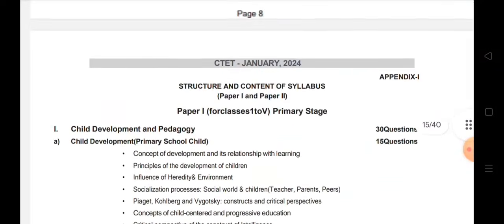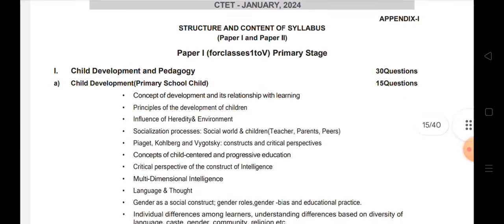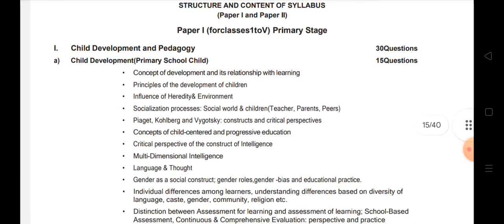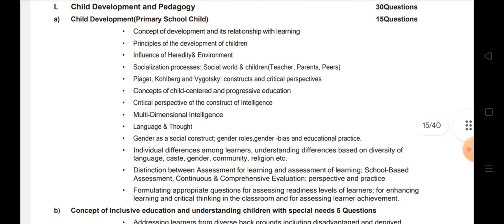That's why when you are preparing for your examination, you try to target both papers, Paper 1 and Paper 2. As you know, the fees are also less for us. Those who belong to Scheduled Caste and Scheduled Tribe communities get a 50% discount on the fees. So if for both papers the fee for general candidates is 1200, then for both papers for SC and ST it will be only 600 rupees.